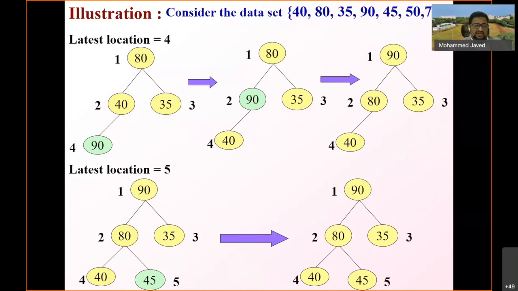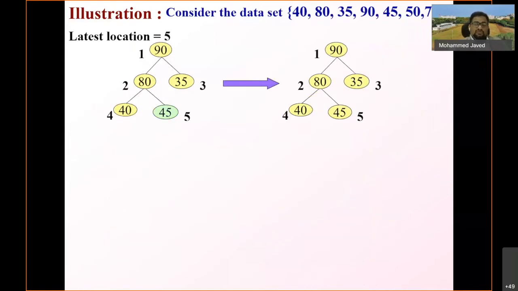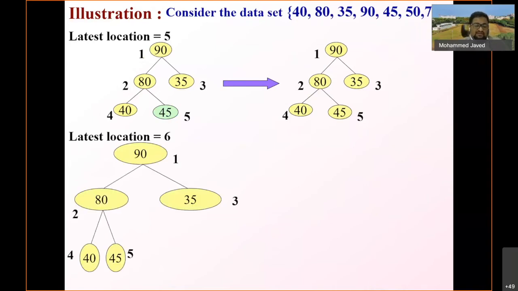So what is the latest location now? The next latest location is location number 6, and the element is 50. So 50 should be inserted as a left child of 35, right? I insert 50 as the left child of 35 at the 6th position, and now again I check whether it is a heap or not.